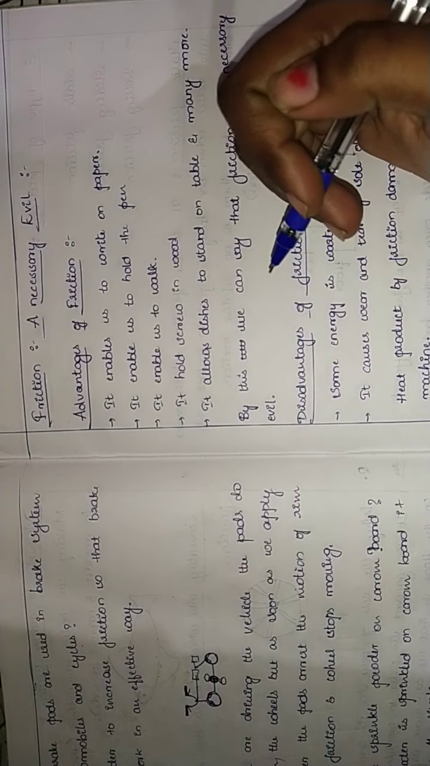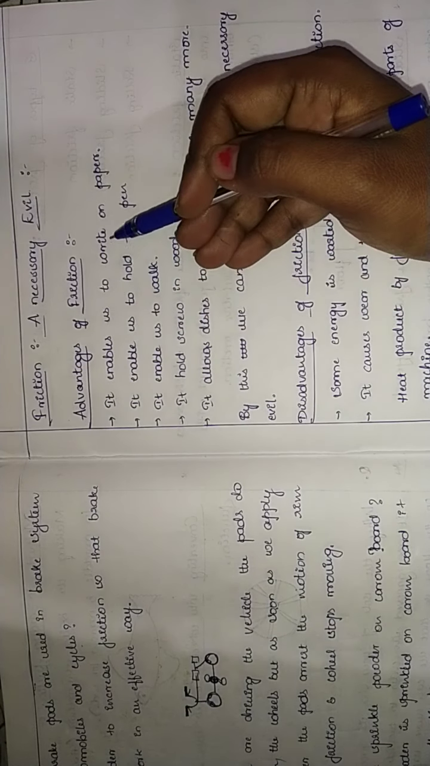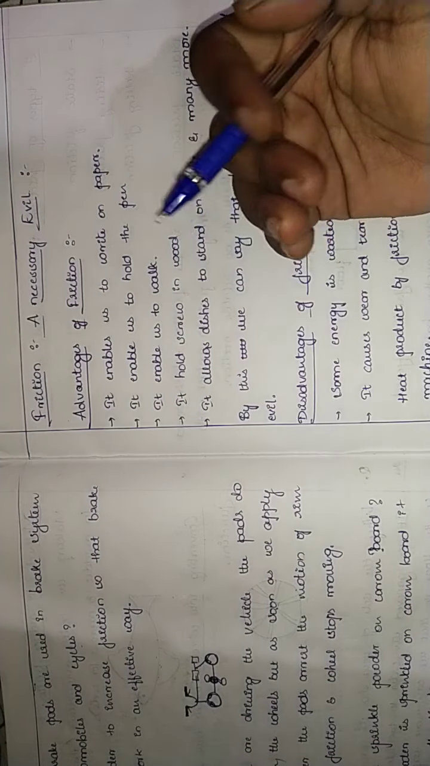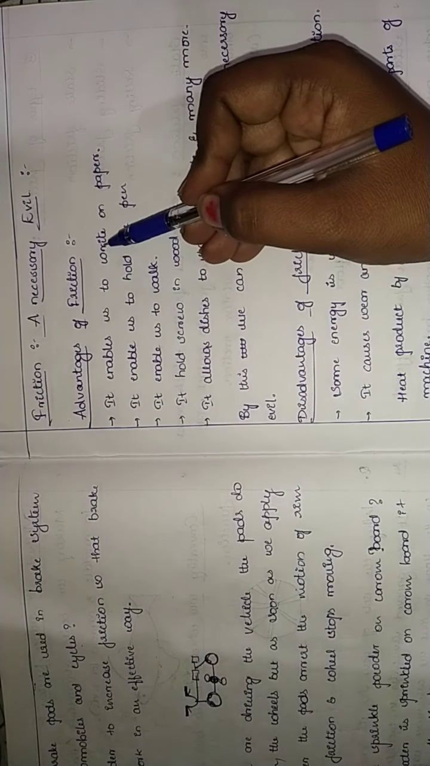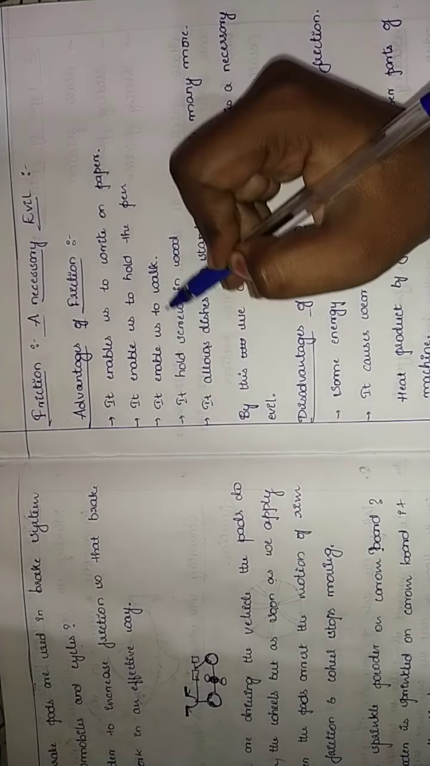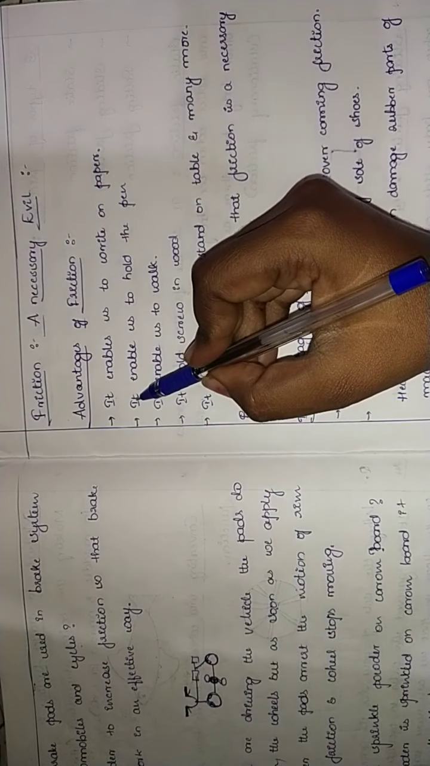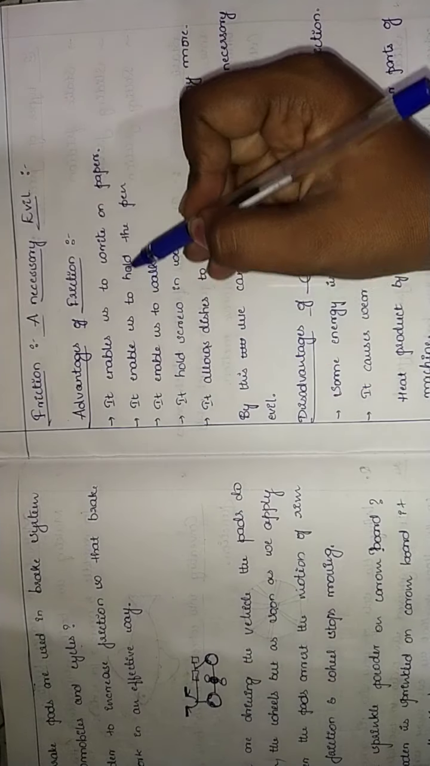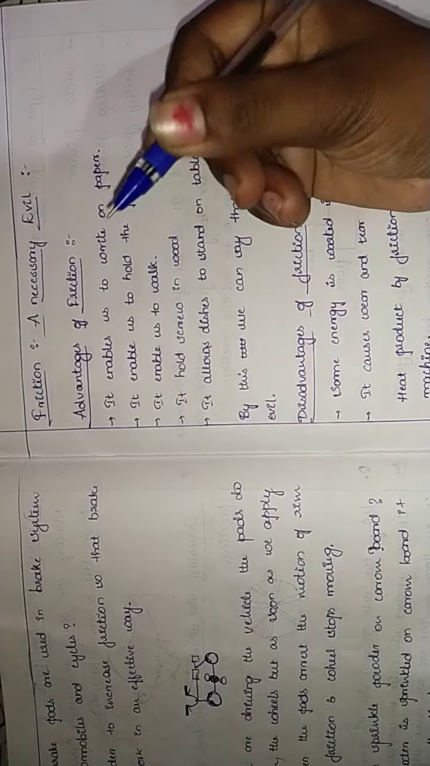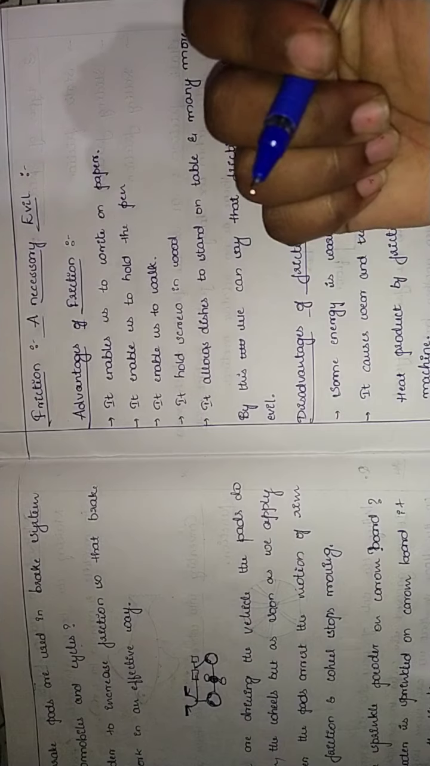So the advantages of friction are like this. The first one is that it enables us to write on paper. These are examples that I have chosen, which are used in our daily lives. While writing on paper, friction is the advantage. Then the second one is it enables us to hold the pen. Here the friction also works. While holding a pen, friction acts.